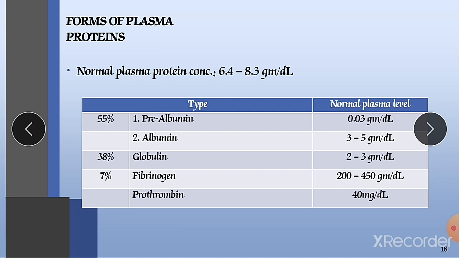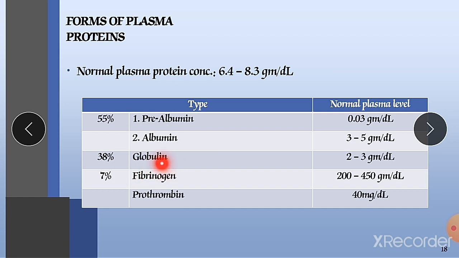The normal plasma protein concentration is 6.4 to 8.3 grams per dl. Pre-albumin is 0.03 gram per dl, and albumin is 3 to 5 gram per dl. There are two types of albumin, pre-albumin and albumin, and their total proportion is 55% of all the plasma proteins.